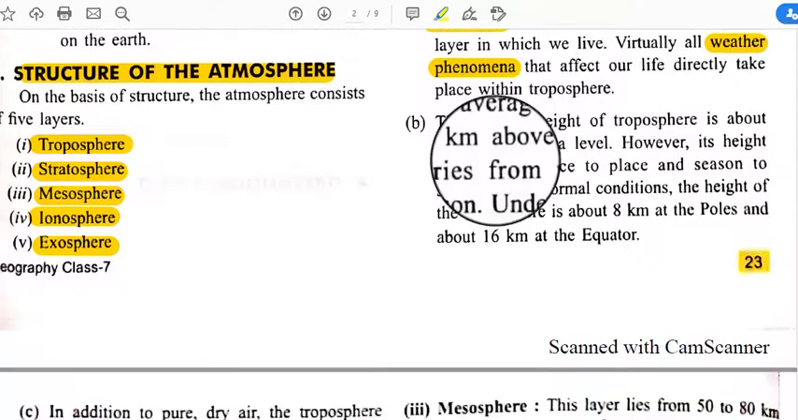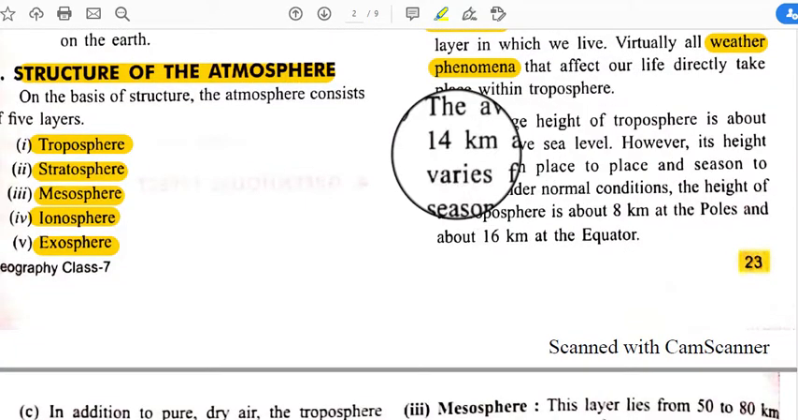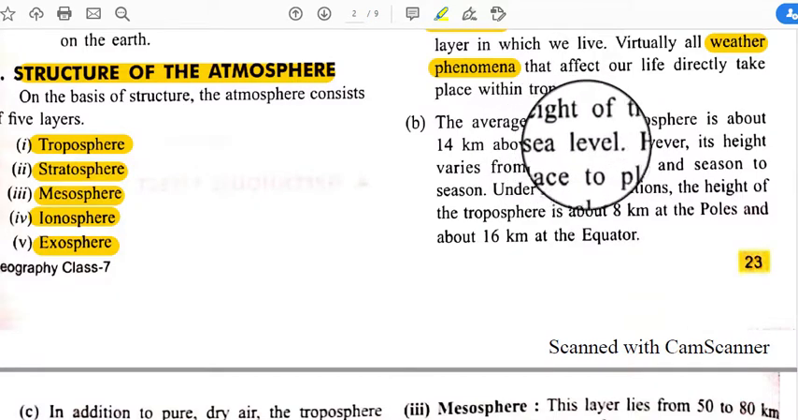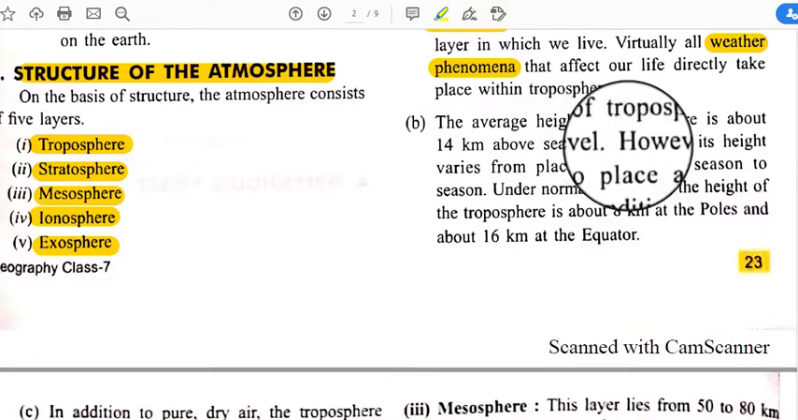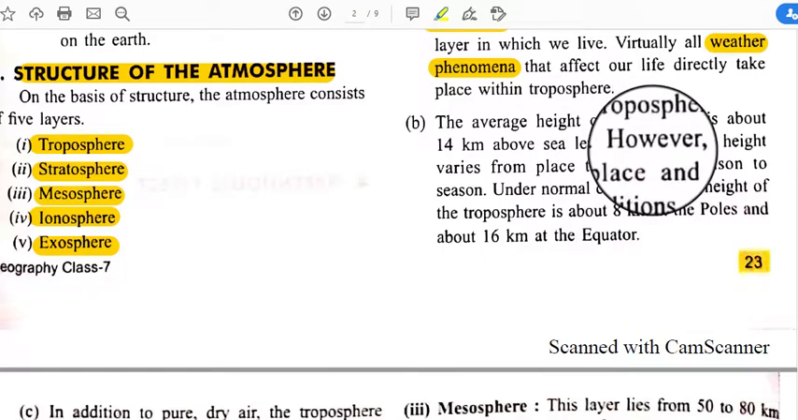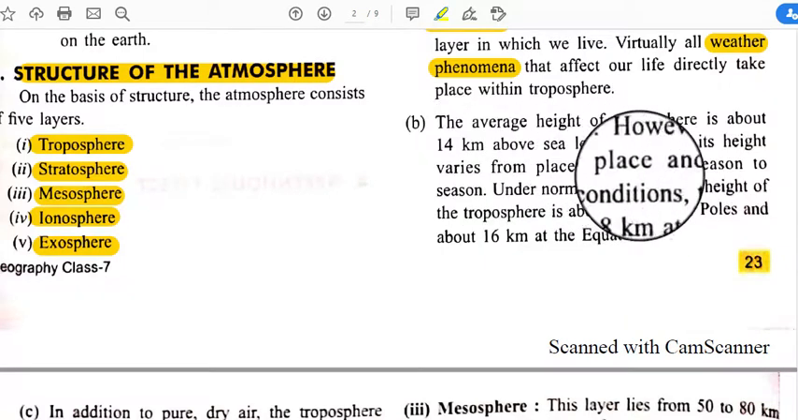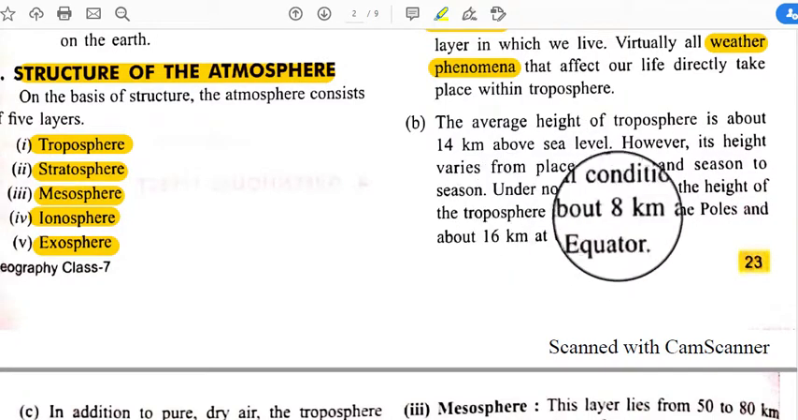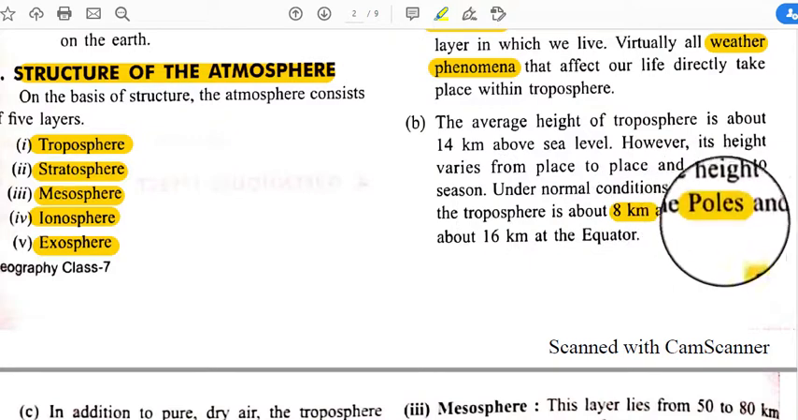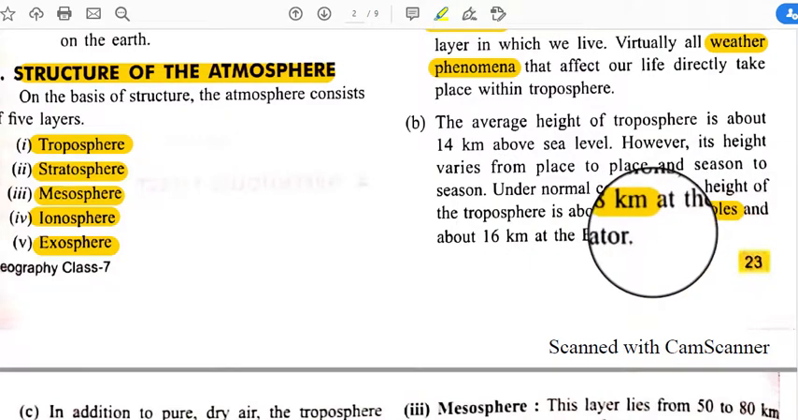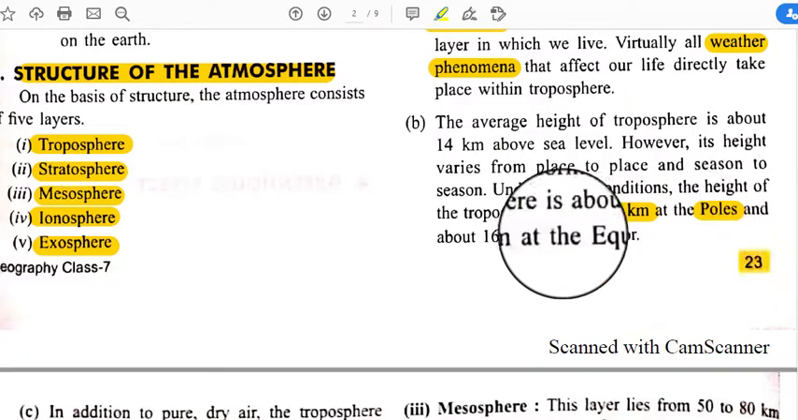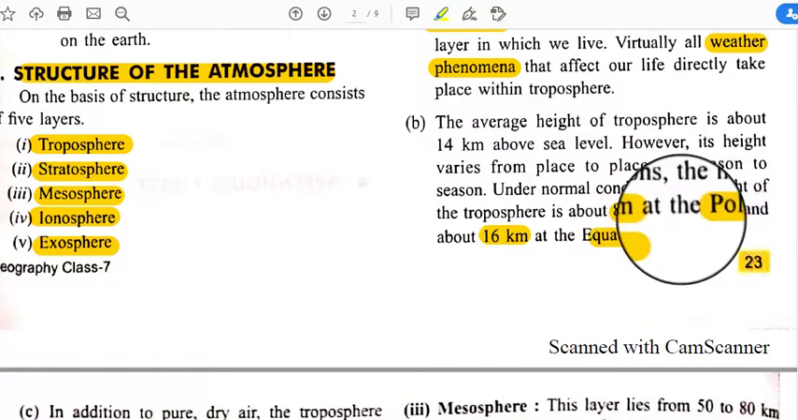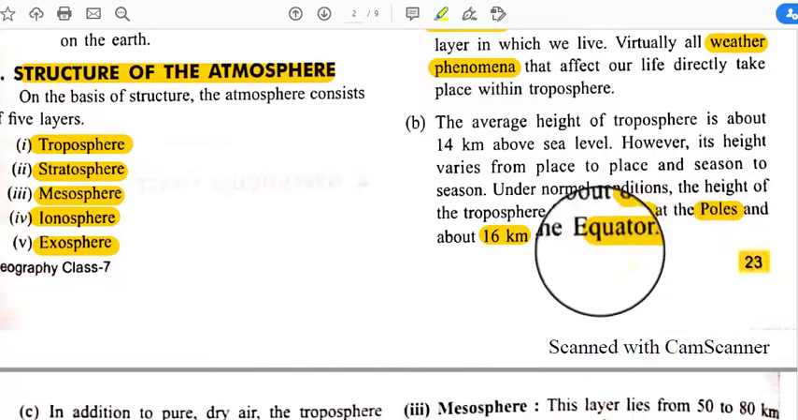The average height of the troposphere is about 14 km above sea level, but it varies from one place to another, basically from the equator to the polar region. Its height varies from place to place and season to season. Under normal conditions, the height of the troposphere is about 8 km at the pole, which is less than at the equator, where the height is 16 km.